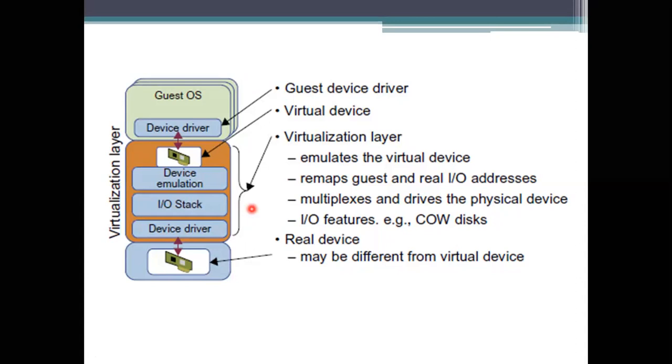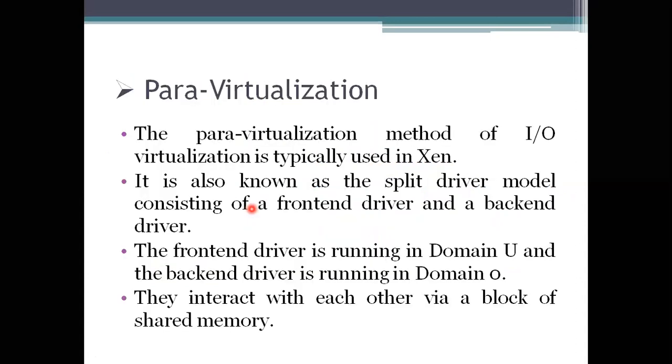The next one is paravirtualization. Paravirtualization is used in the already known Xen architecture. Here in Xen, it maintains a model called the split driver model.